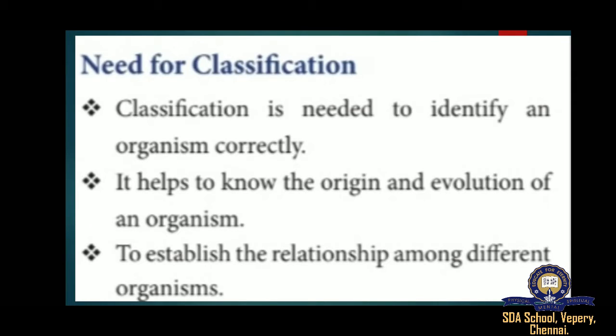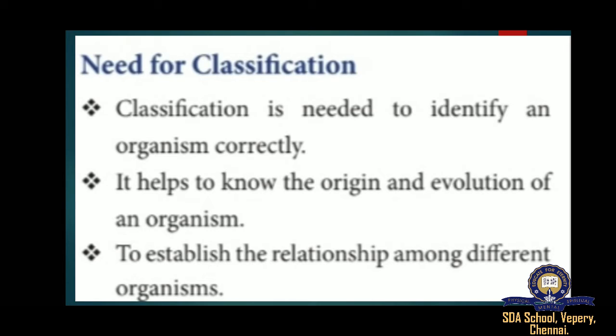Now move on. Need for classification. Right from the archaic times, several attempts have been made to classify living organisms. The first man to attempt a scientific basis of classification was Aristotle. He used simple morphological characters to classify plants as trees, shrubs, and herbs. He classified animals into two groups: animals with red blood and animals without red blood. However, a need for a proper system of biological classification was always felt.